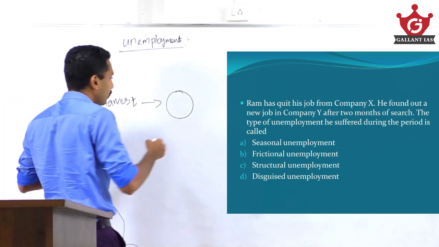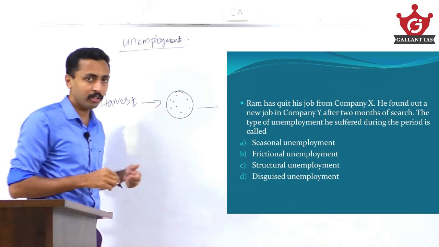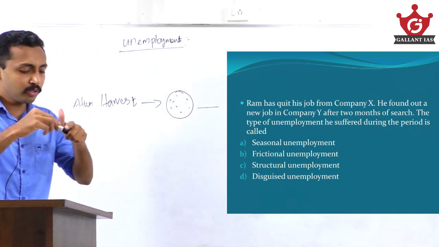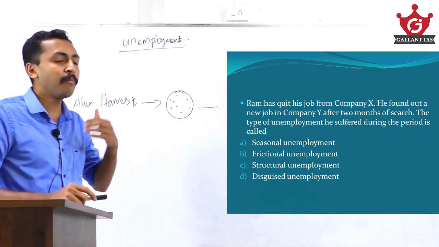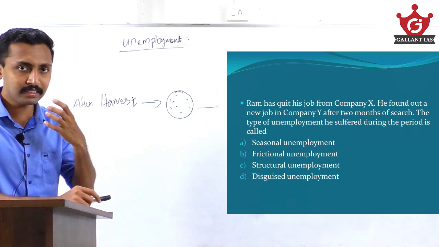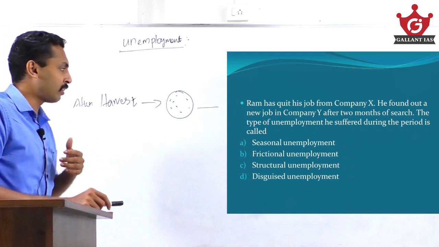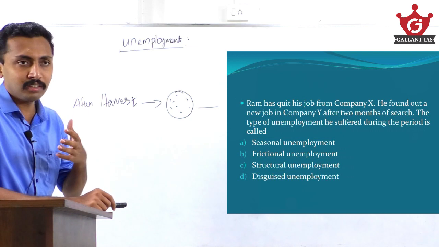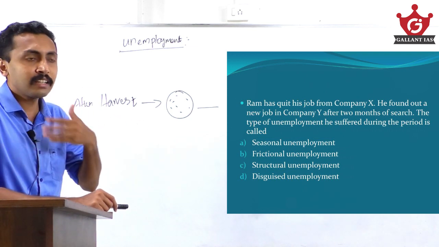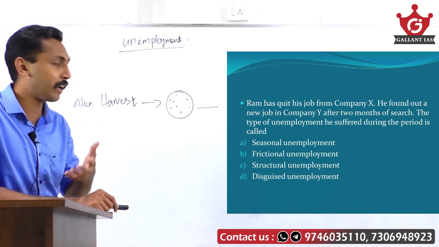So this time period will make them unemployed. Because of seasonal variations, unemployment is created. That is what seasonal unemployment is. In most of the monsoon season, in certain sectors there will not be any jobs. So that seasonal variation which creates joblessness is what seasonal unemployment is.